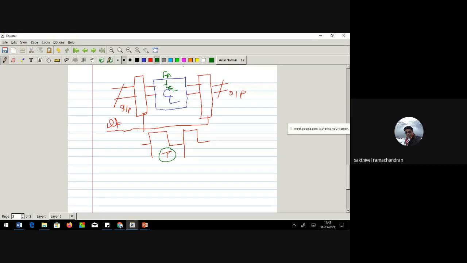But the next thing is, what happened to this delay? That is, at the instant my clock moves from 0 to 1, then alone the data gets copied from D to Q. So what happened to this delay? Remember, in a digital network, a fraction of a femtosecond can cause serious damage to the network.